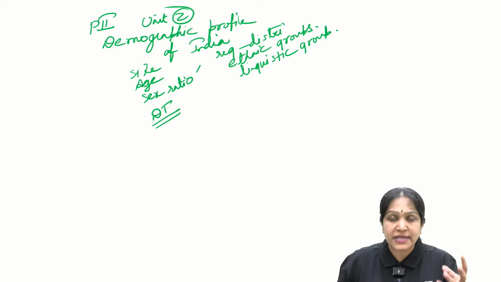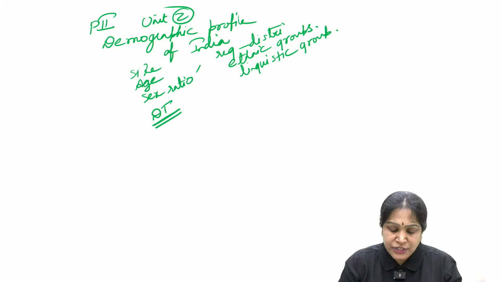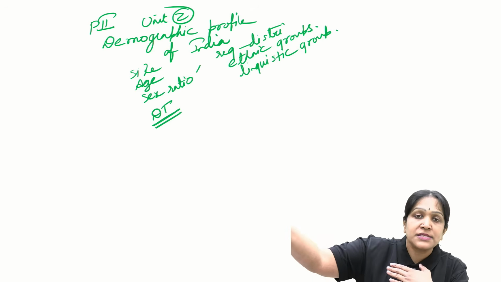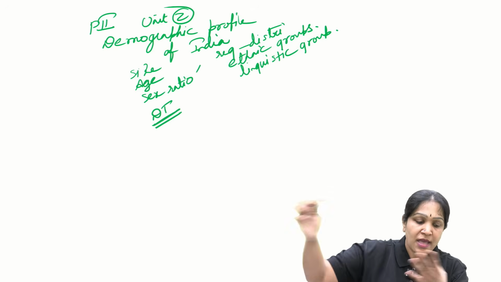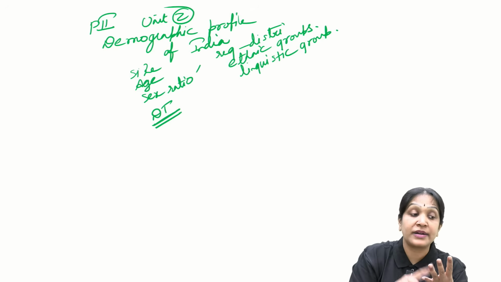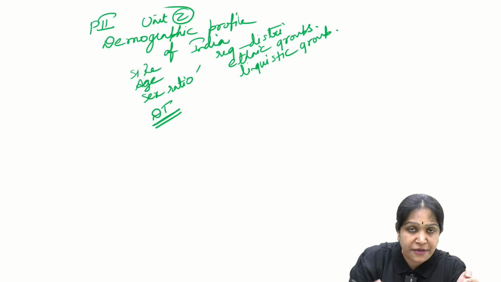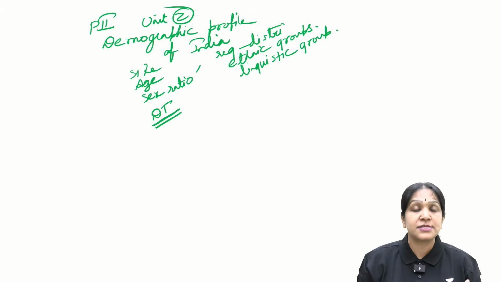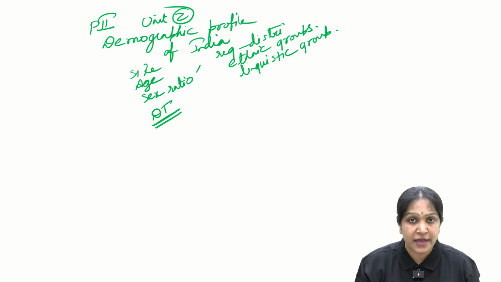So what is the demographic transition? As I told you, in which stage is India? Are we in the growing stage, or did we reach the stationary phase yet? The Indian population has still not reached the stationary phase.